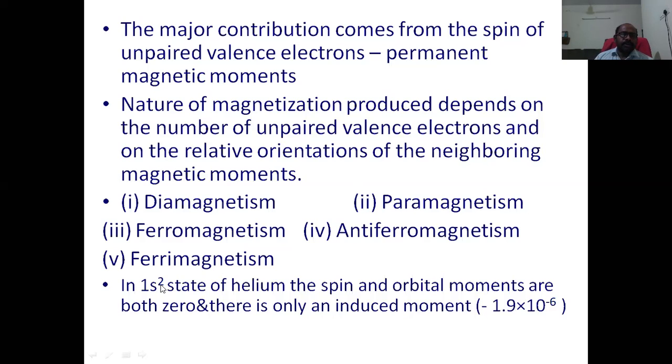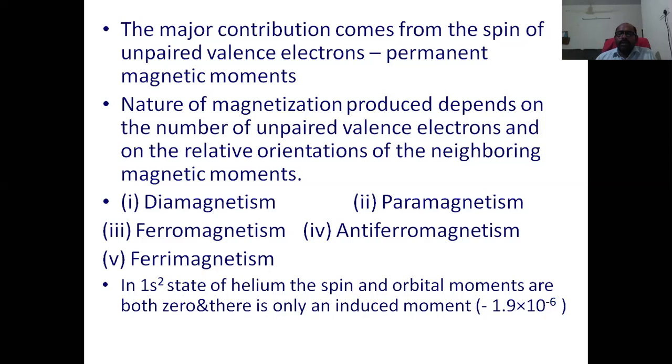In the case of helium, in the ground state, the electron configuration is 1s2. The spin and orbital magnetic moments are both zero. Since they are paired electrons in the same energy level in opposite directions, spin is zero and the orbital magnetic moment is also zero.